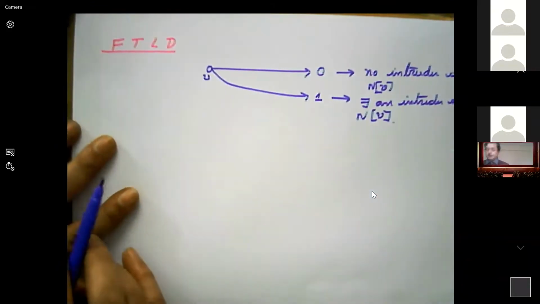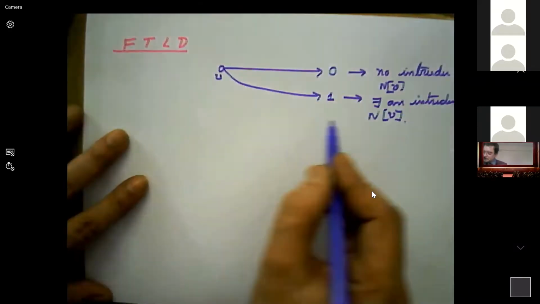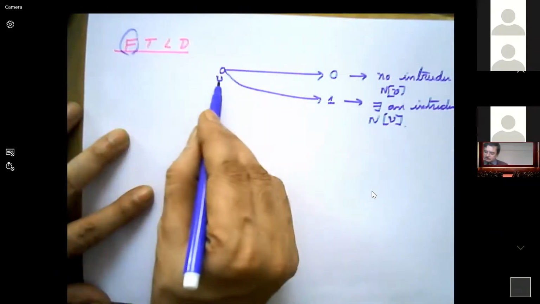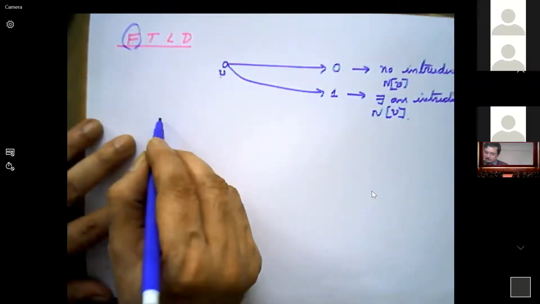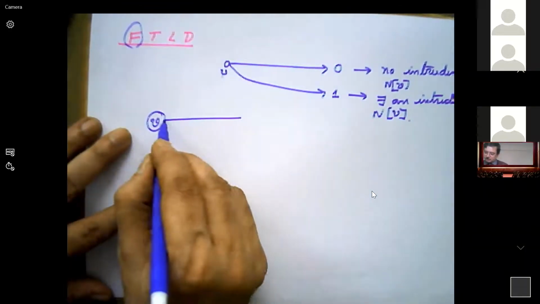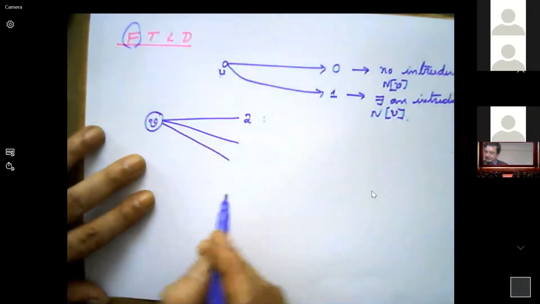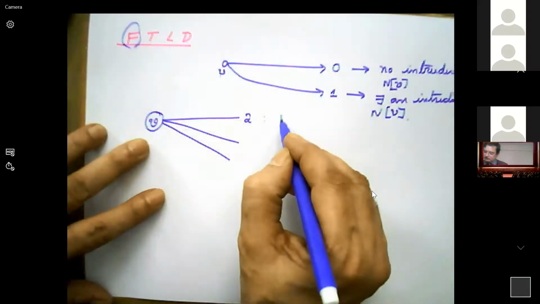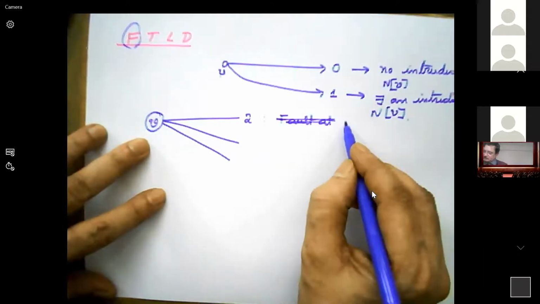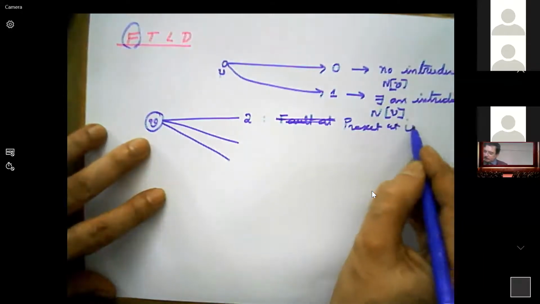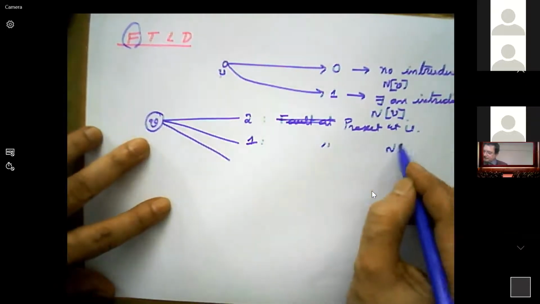With these two instructions, we sometimes cannot identify the intruder whenever faults happen. Suppose we sent 0 wrongly. For that he defined it like this: we are receiving 3 messages now. If you receive the message 2, it indicates the intruder is present at V. 1 indicates the intruder is present in the neighborhood of V, not at V.